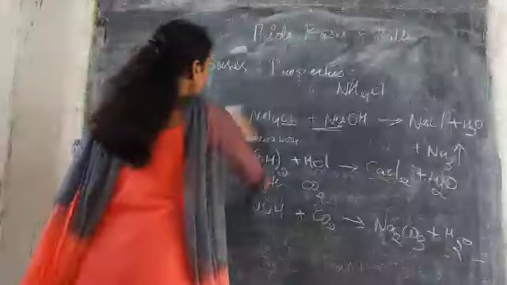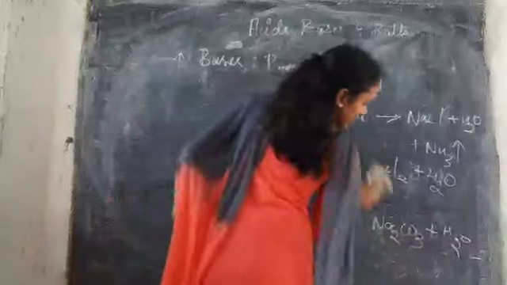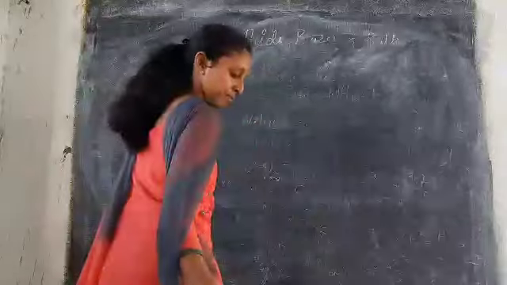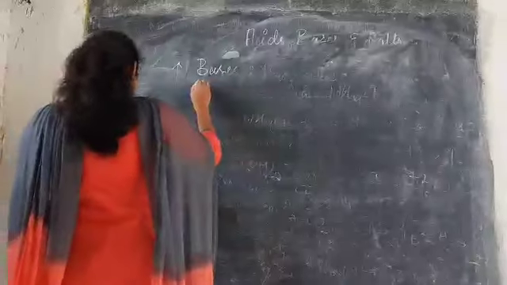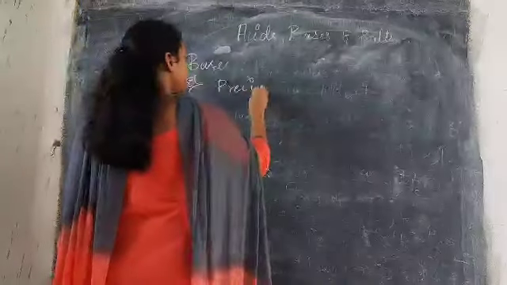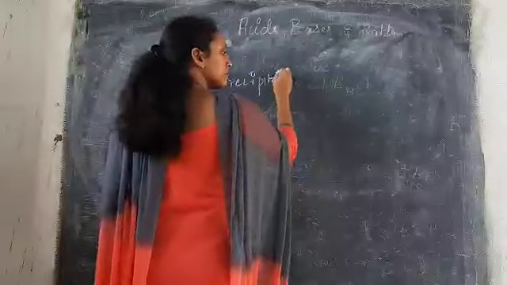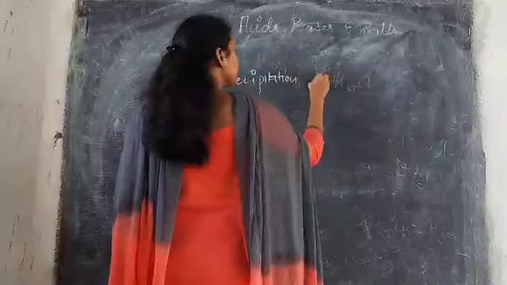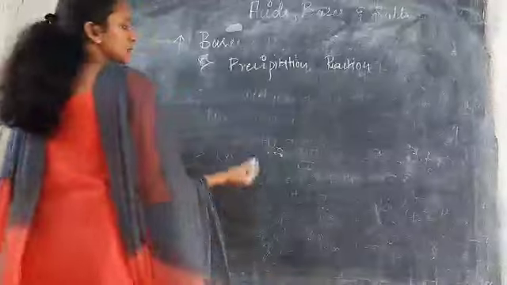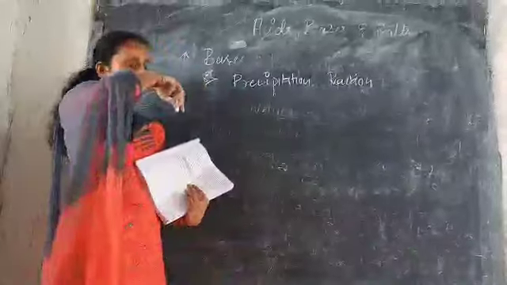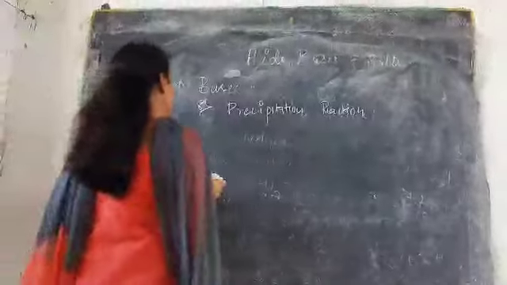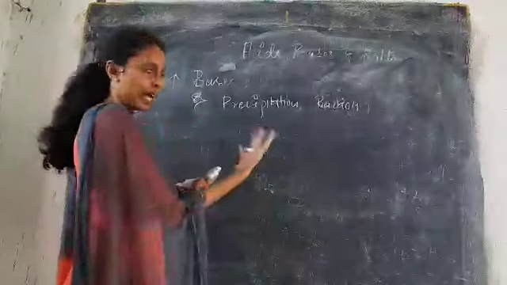So the next reaction is the precipitation reaction. A precipitation reaction is nothing but one where the product formed is insoluble. So it forms a white precipitate or a pale blue one, depending upon the ion present.